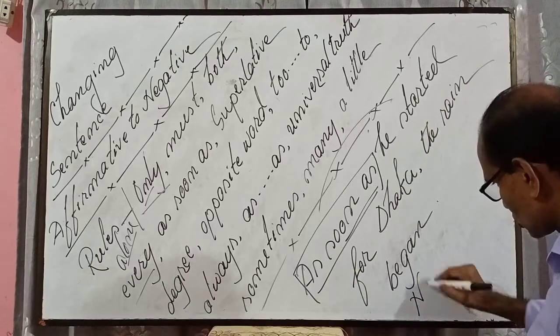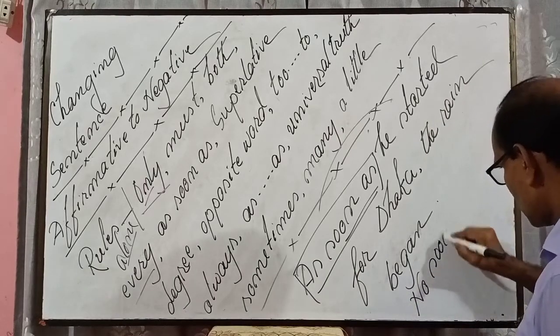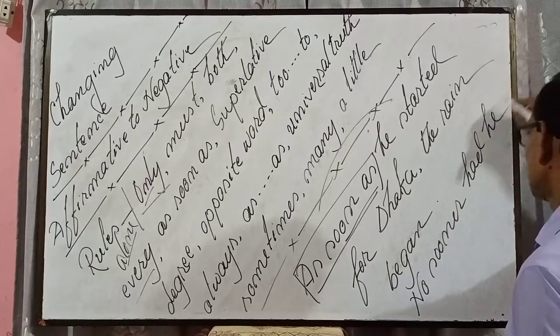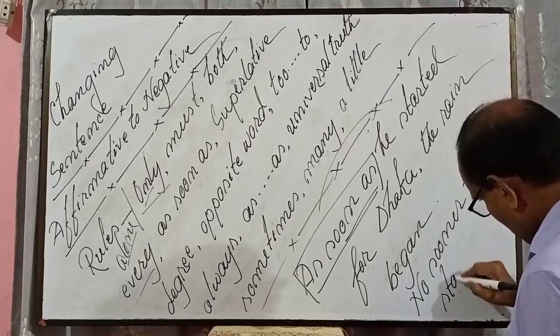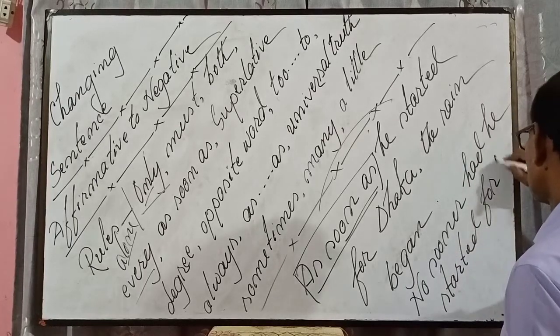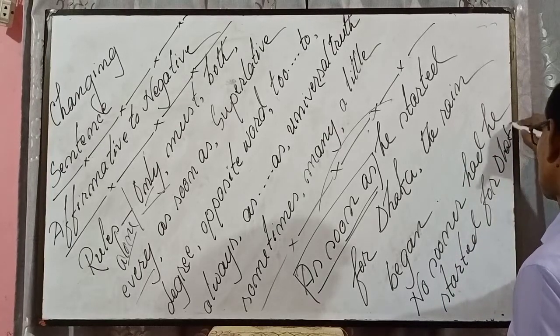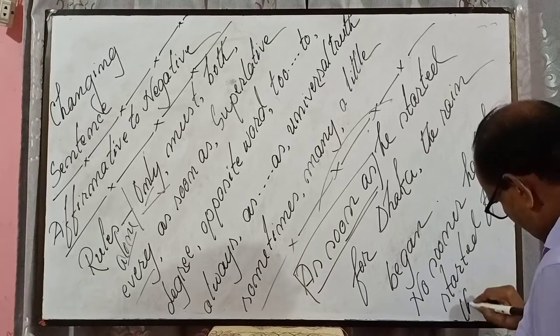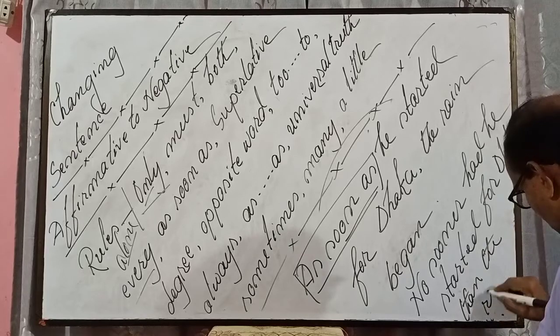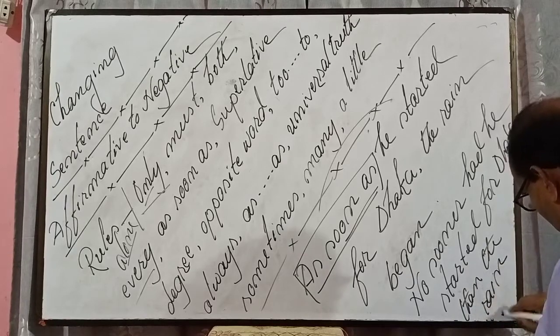That means no sooner had he started for Dhaka, then the rain started.